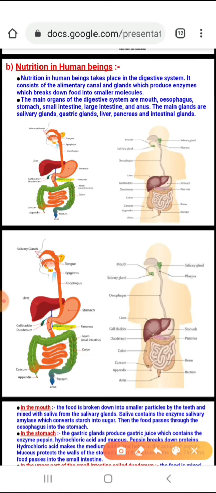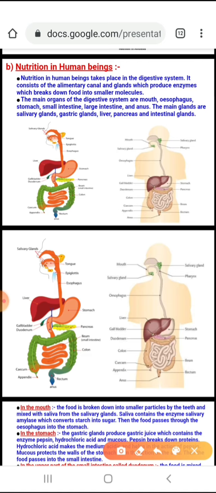So when we talk about nutrition in human beings, that is the digestive system. Whenever we talk about human beings, those are multicellular organisms. Just now I discussed unicellular organisms. The same steps are applicable for multicellular organisms, that is human beings.